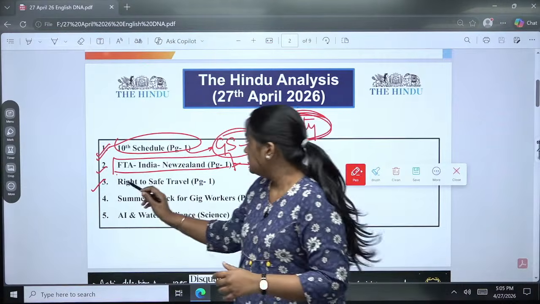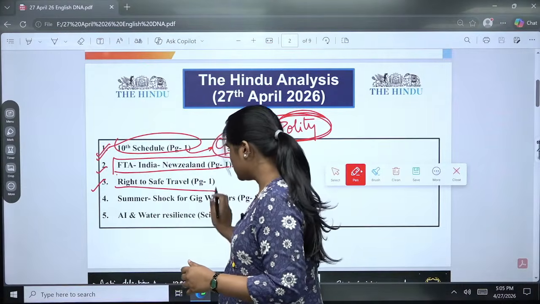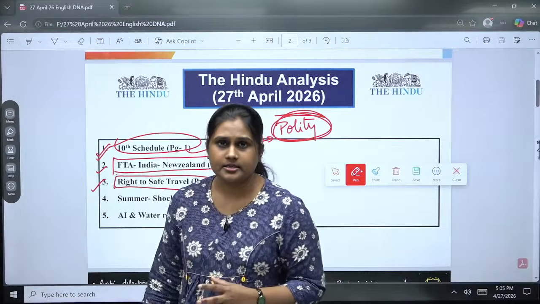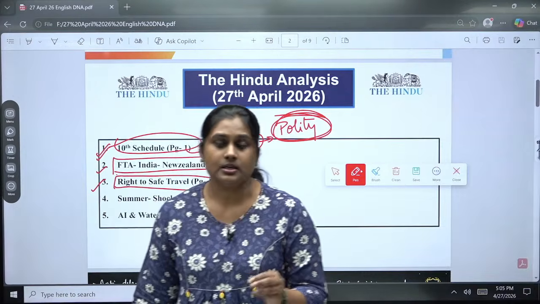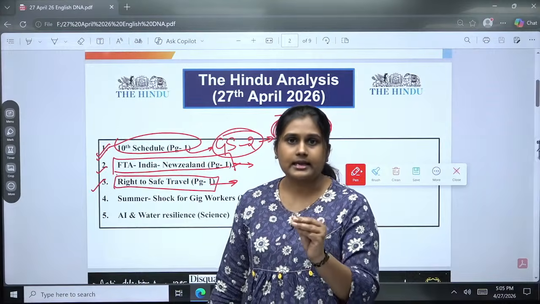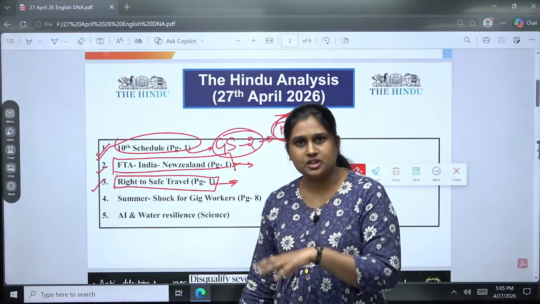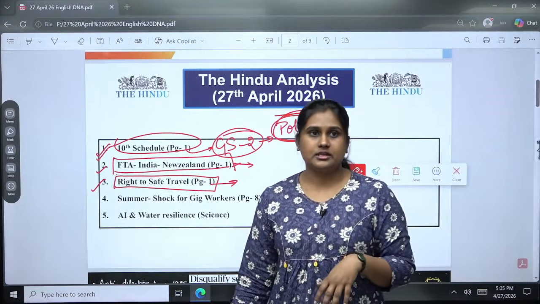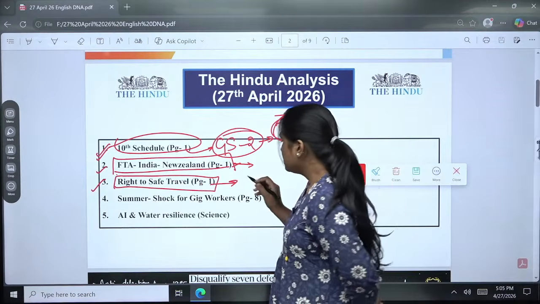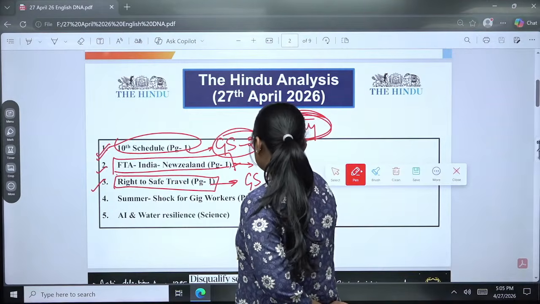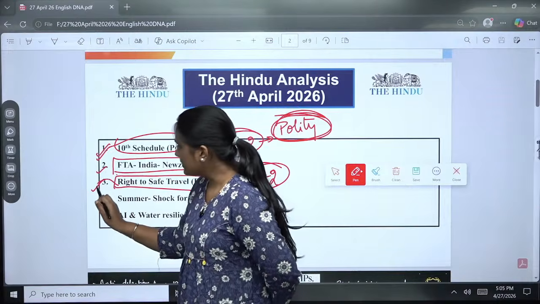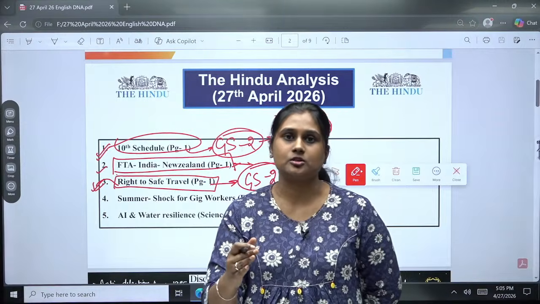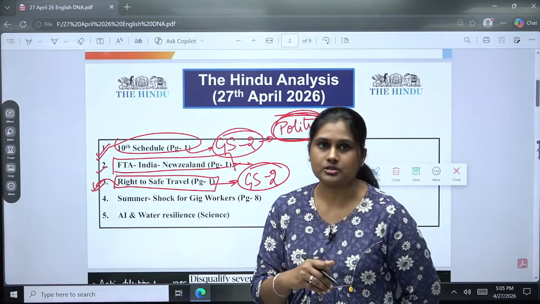Then the third one is about the right to safe travel. Here, along with Article 21, one more thing has been added, which is the right to safe travel. We will be seeing the exact meaning of the right to safe travel, and also the components for which the Supreme Court has given guidelines. We are going to see it in GS2, because the Supreme Court is directly involved in this. It is not about the Supreme Court, it is about governance and also the infrastructural gaps, where we are focusing on this area.